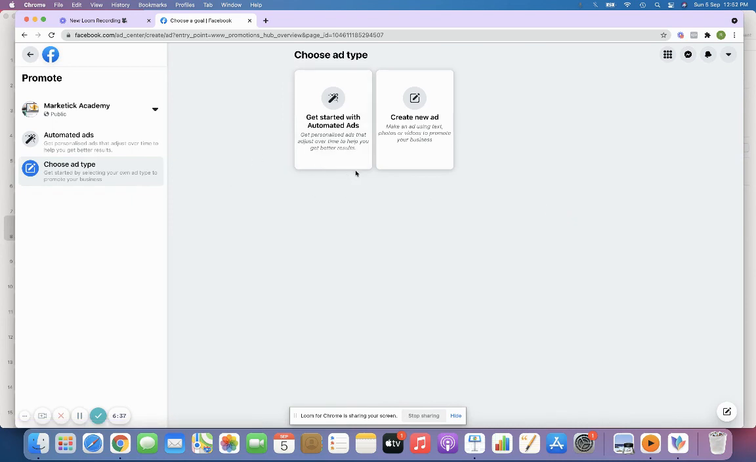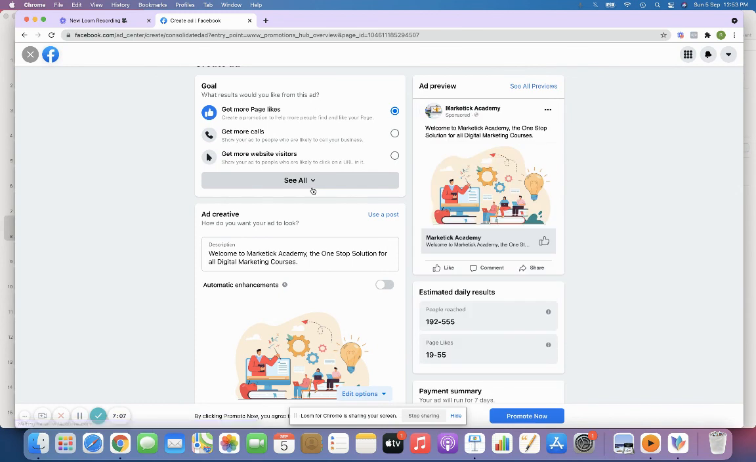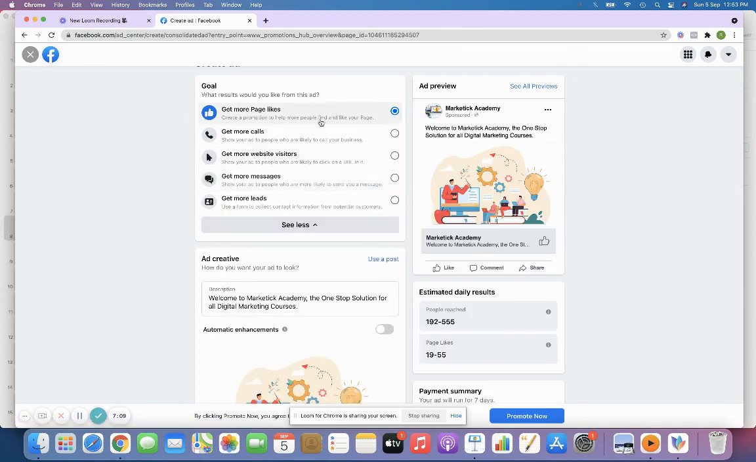Now you can see they have given two options: get started with automated ads, and create new ad. So when you're setting up a campaign for the first time, or you're new to Facebook, it is always better to select create new ad. Later on, when you get more experience with ads and other things, you can go with automated ads, right? So now I'm going to click create new ad, and from here, what will be my call to action? My call to action is get more page likes, right?